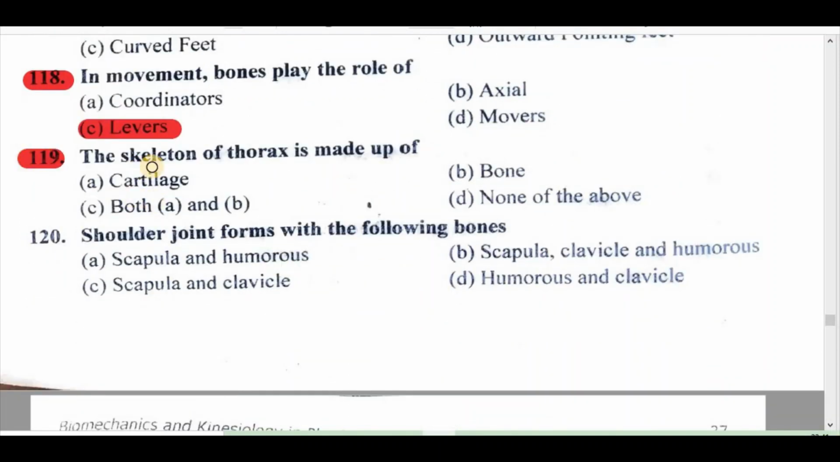119. The skeleton of thorax is made up of: A. Cartilage, B. Bone, C. Both A and B, D. None of the above. Right answer is C. Both A and B.